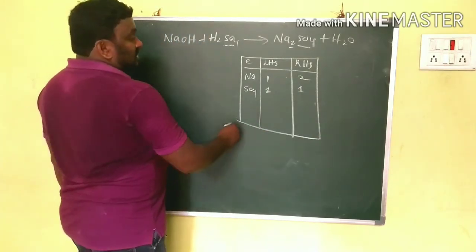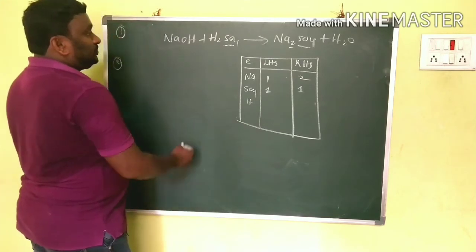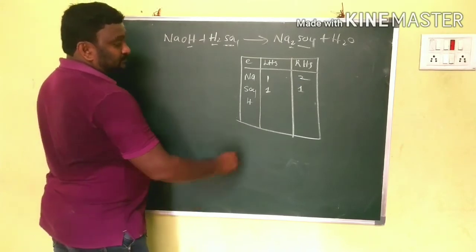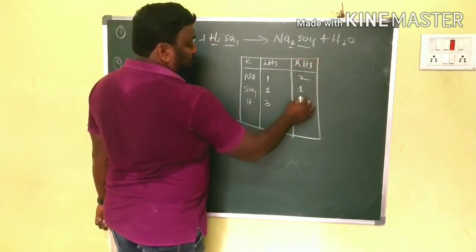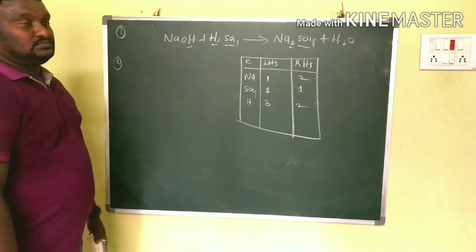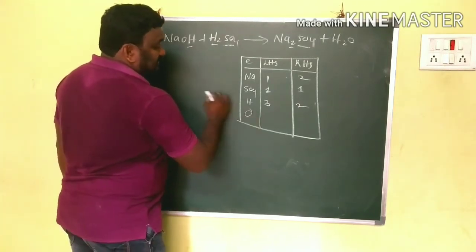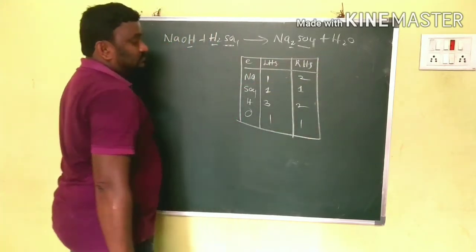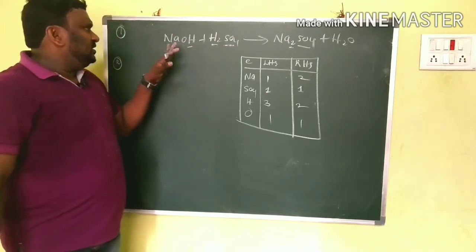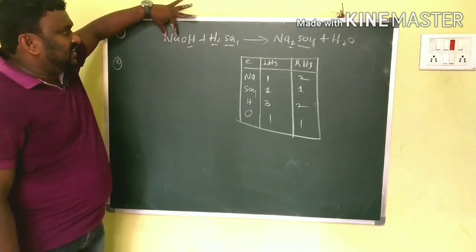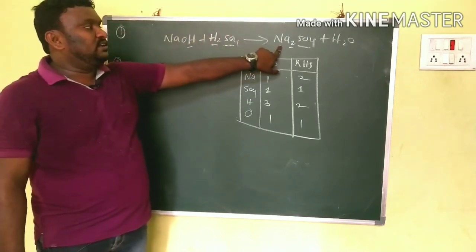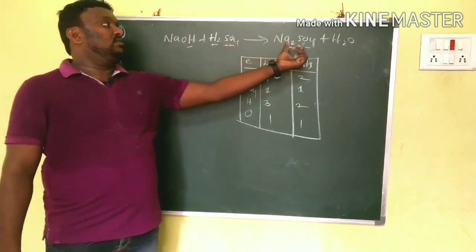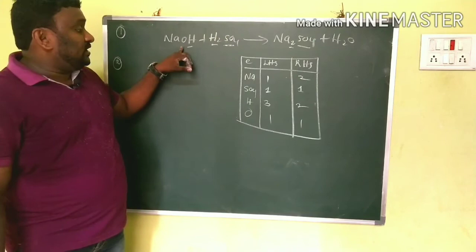Clear? Next we have to check hydrogen. How many hydrogen are there? Hydrogen 1, 2, 3. And here how many? 2. And oxygens, how many here? 1. Here 1. Check it again. In NaOH, first we take the element Na. How many? 1. Here how many? 2. Next SO4, we take 1 here. Clear. Next thing is hydrogen.